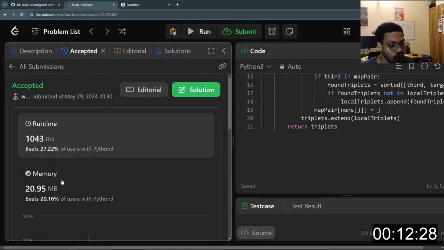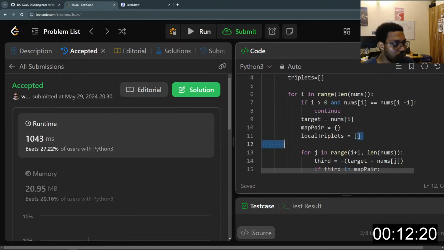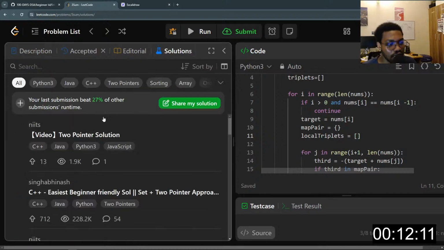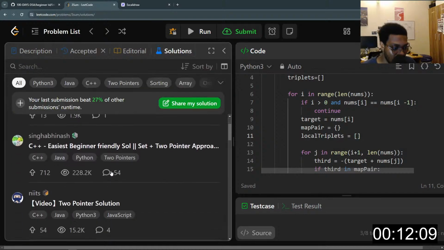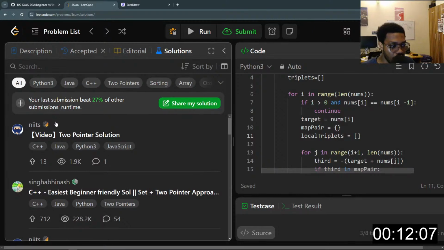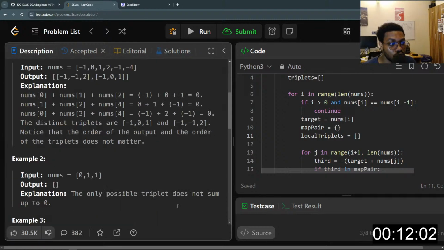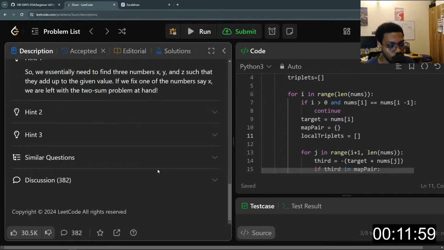Even the memory, I expected this for the memory, because I kept creating new arrays each time. I haven't had a look at any other solutions yet, but I'm sure there are a lot of better solutions out there. But for the sake of implementing one solution and seeing how it works, this will give you an understanding of this.